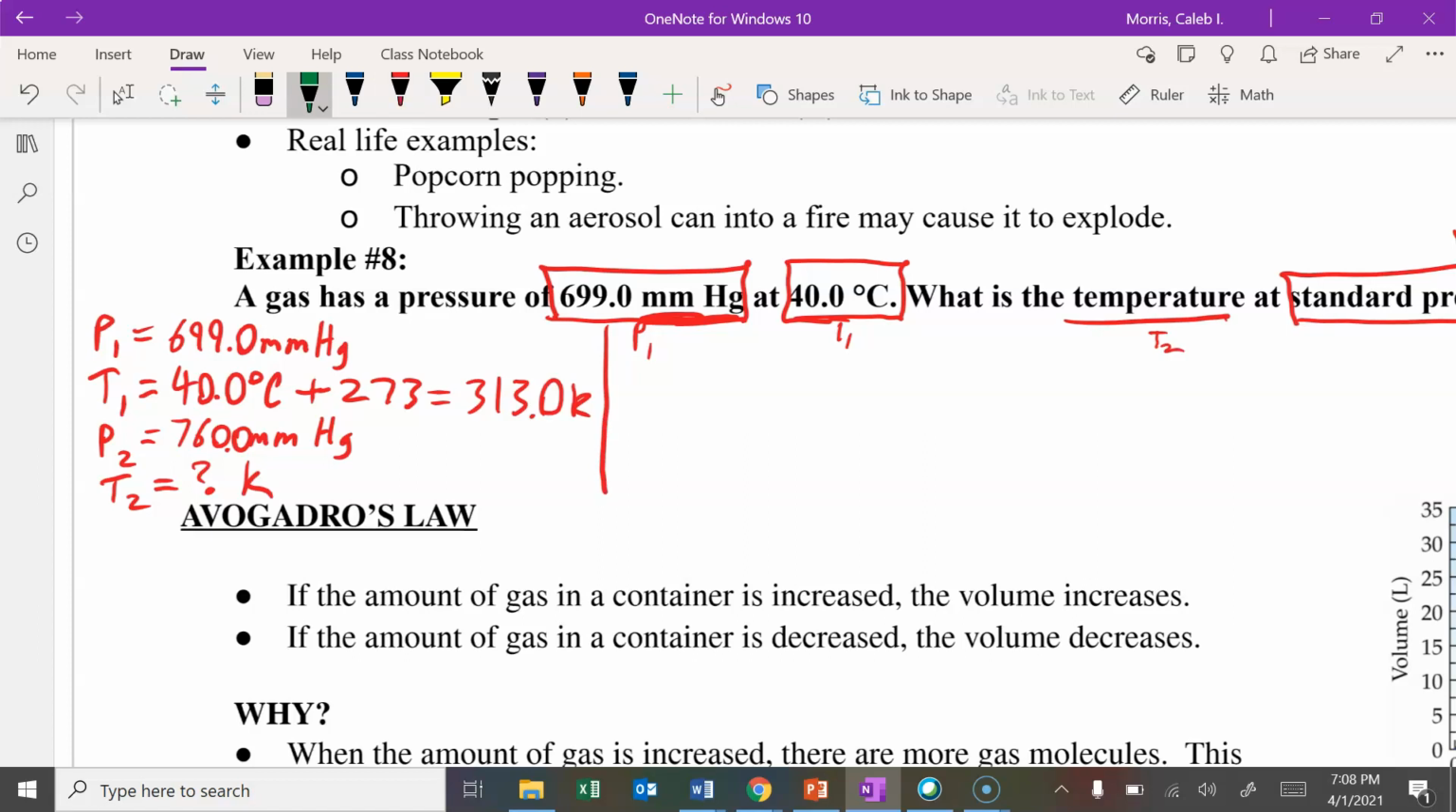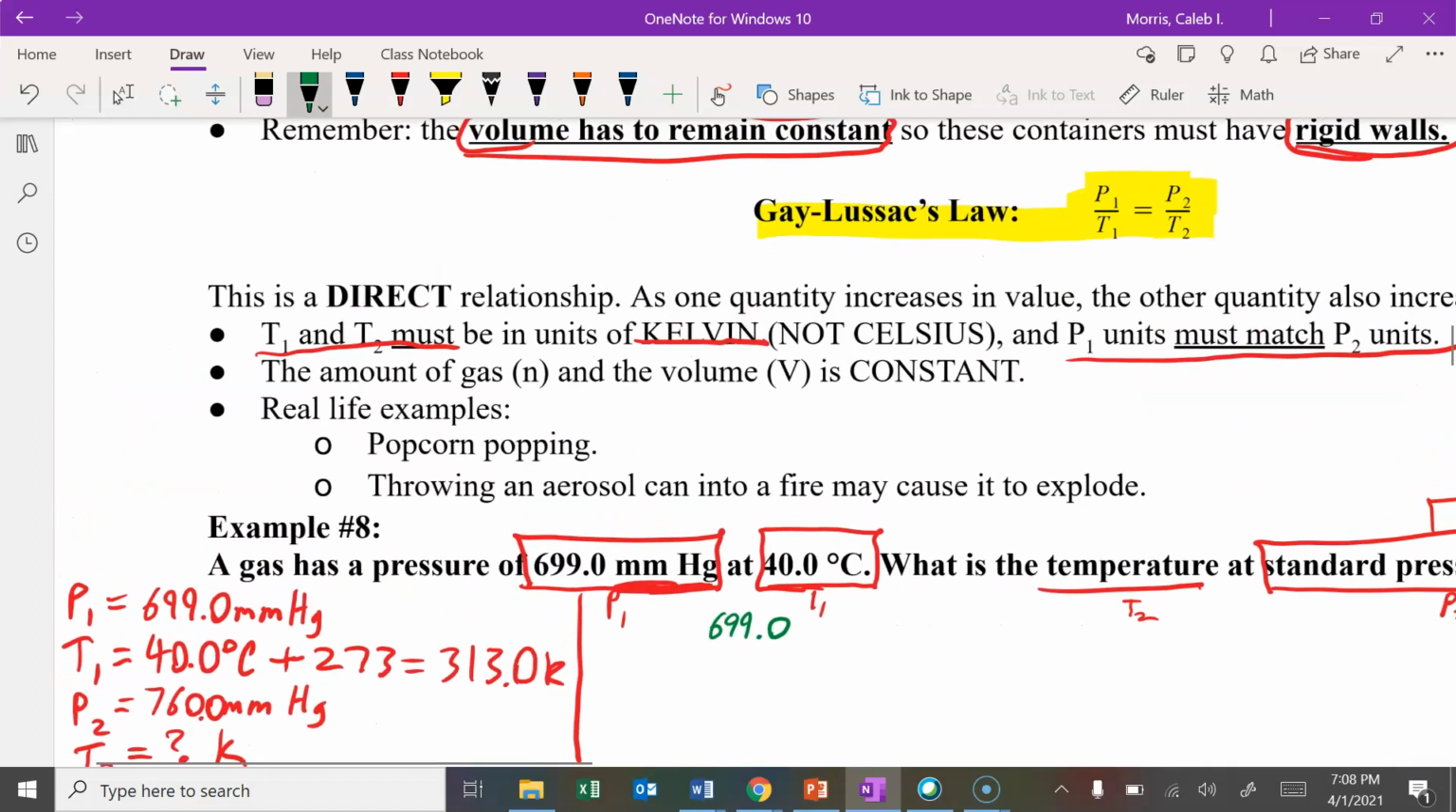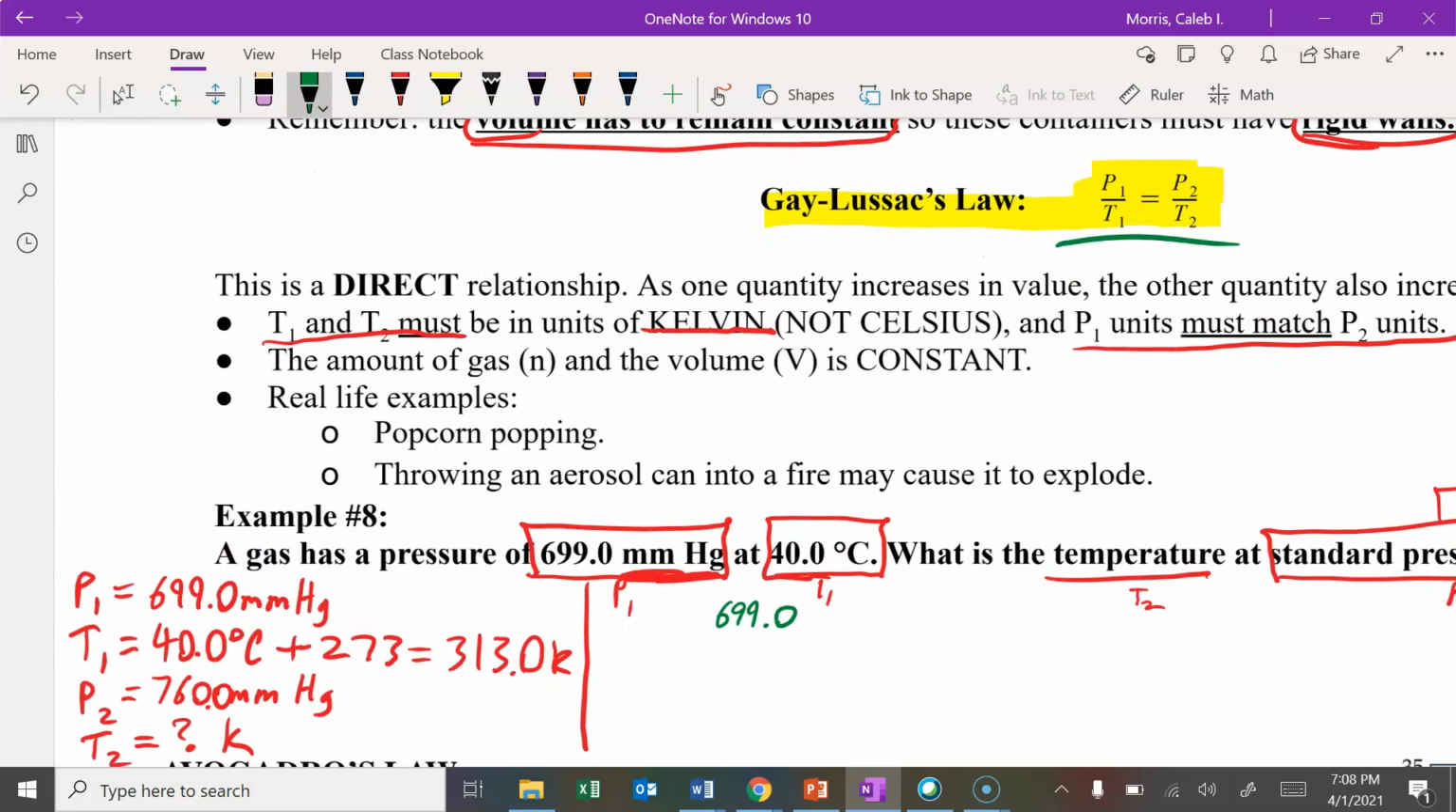All right, we just found we have P1, T1, P2, and we're looking for T2. So I'm going to solve for this. P1 is 699.0. Remember, it's P1 over T1 equals P2 over T2. That's our equation up here.